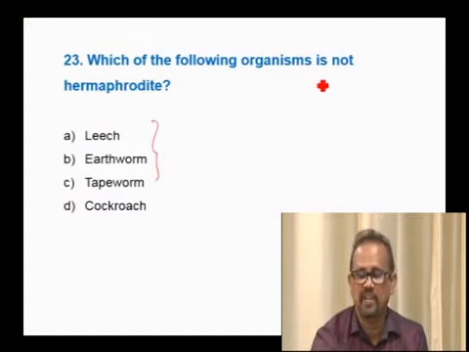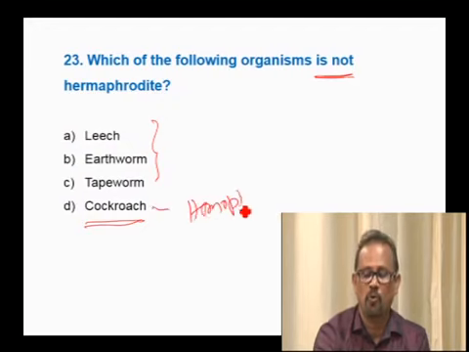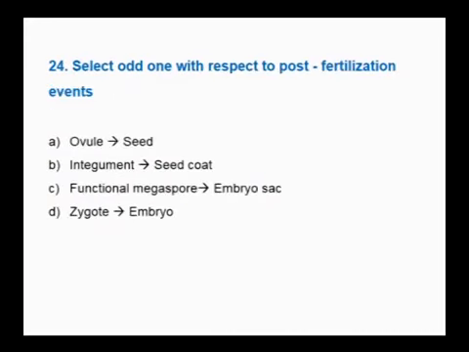But the question says, is not a hermaphrodite. So cockroach is not a hermaphrodite. Cockroach is a homophrodite, where it exhibits sexual dimorphism, where males are characterized by the presence of the anal styles, which you don't find in female cockroach. There are so many other differences also. So with respect to the question, cockroach is not a hermaphrodite. Therefore, the answer is cockroach. Move on to the next question.